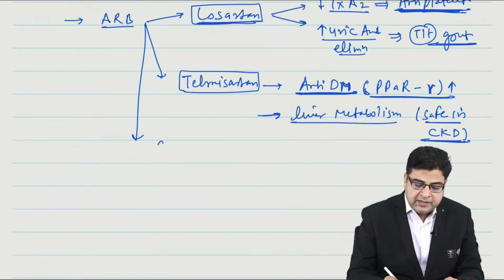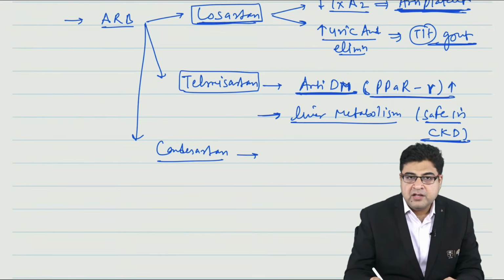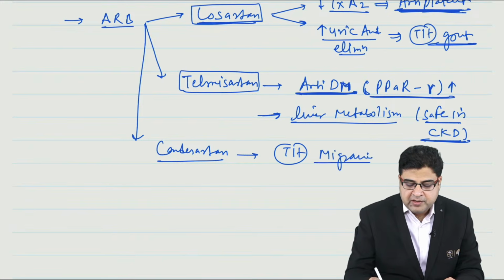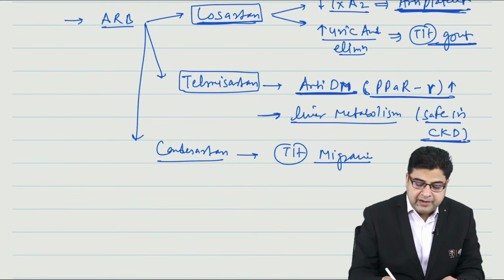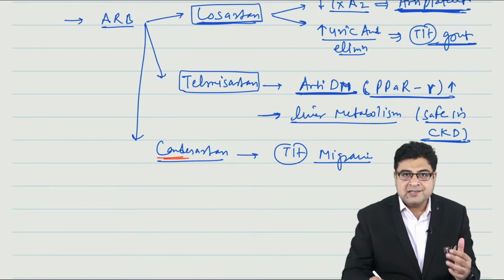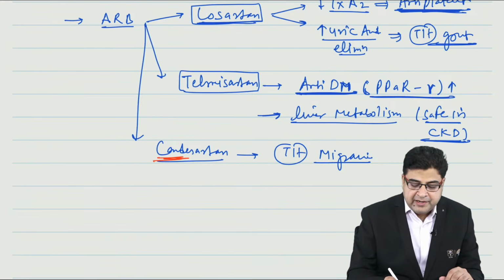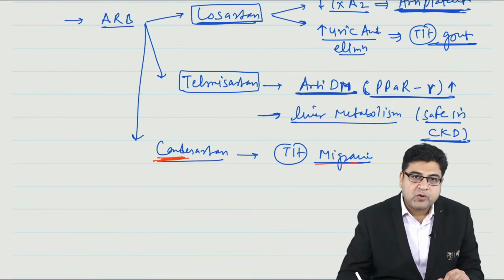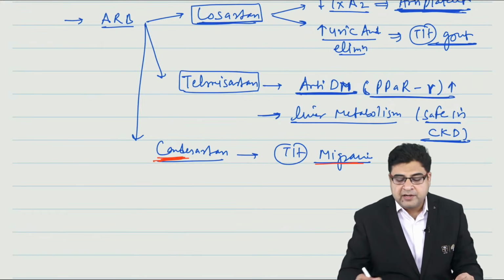Now the third medicine here is candesartan. If we talk about the important property of candesartan, this medicine is given for the treatment of migraine. You can remember it this way: Candy is the name of a girl, and in girls migraine is very common. So Candy is given for the migraine.